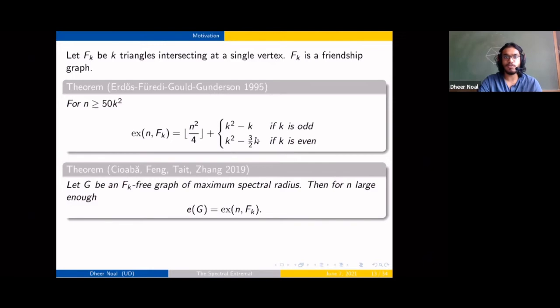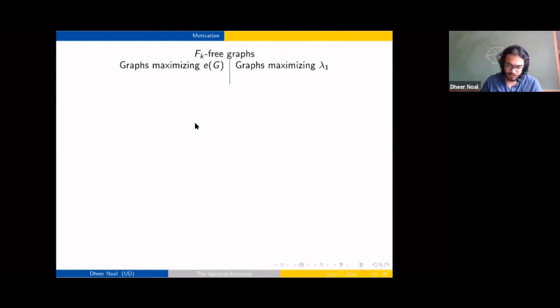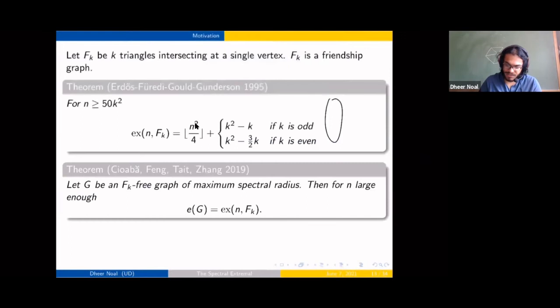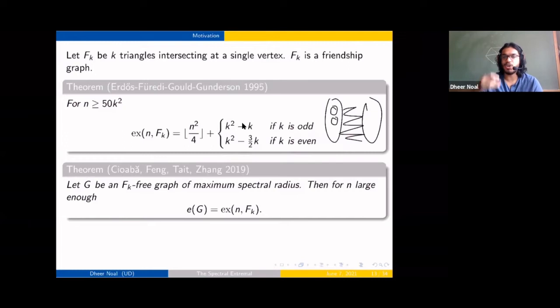So for the friendship graphs, this is known to be this thing. So this n squared over 4 comes from having a complete bipartite graph as a subgraph, and k squared and these things. They're slightly different for the odd case and the even case. But these basically come from embedding certain graphs into one of the parts, and so you add a few more edges into your graph.